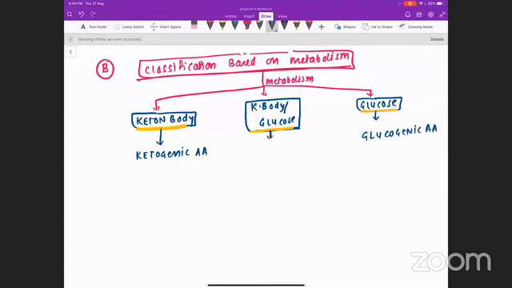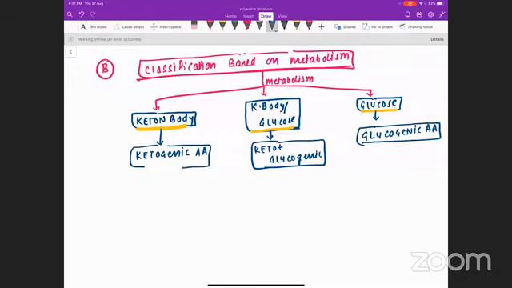If they are able to generate both, they are called keto plus glucogenic, because they are able to generate both the things. So there are 3 subcategories based on metabolism: ketogenic, glucogenic, and keto plus glucogenic.